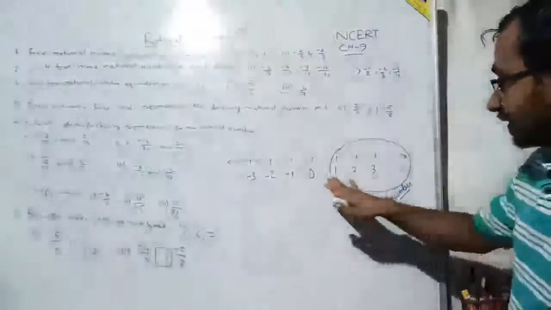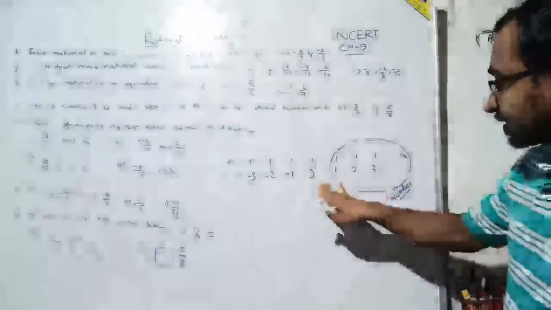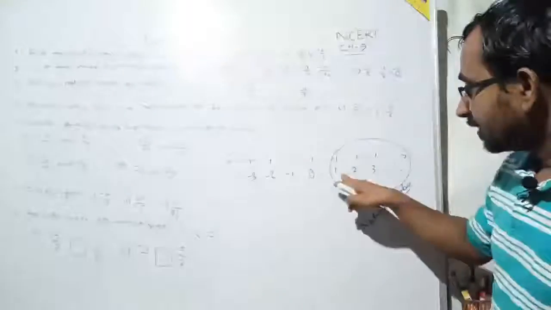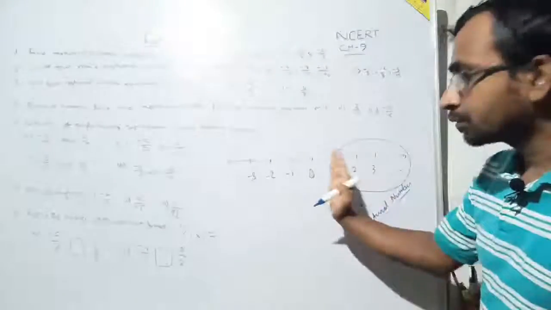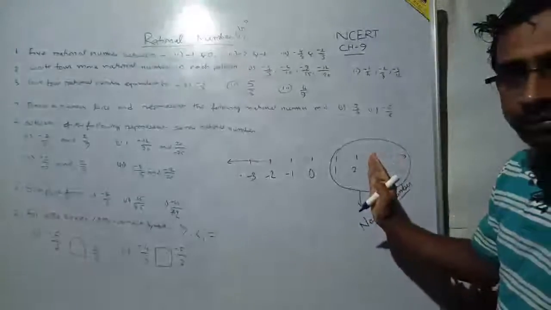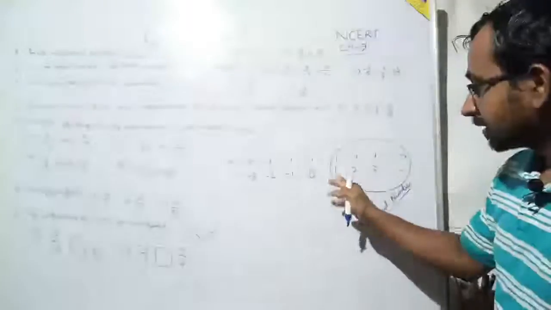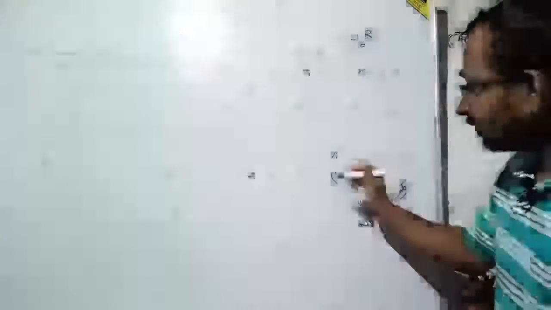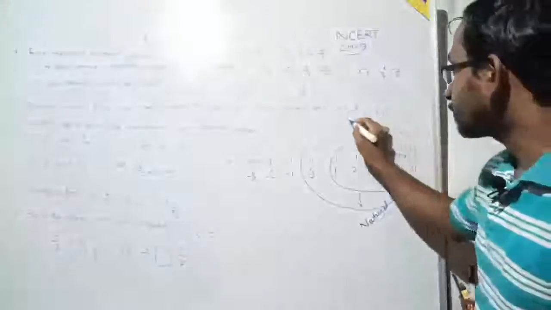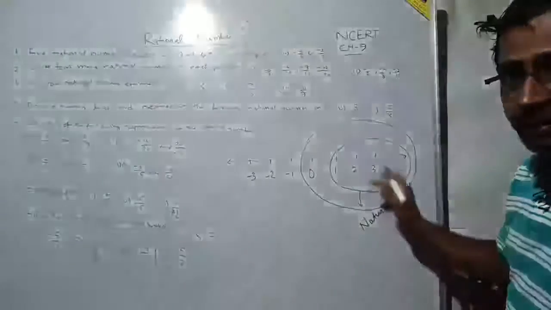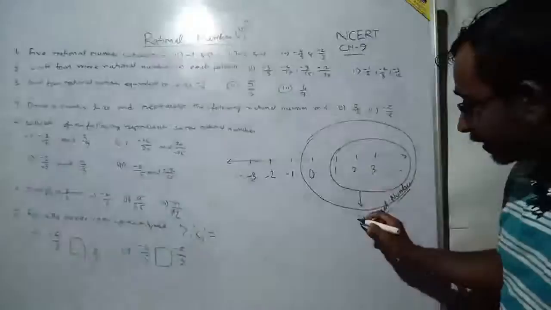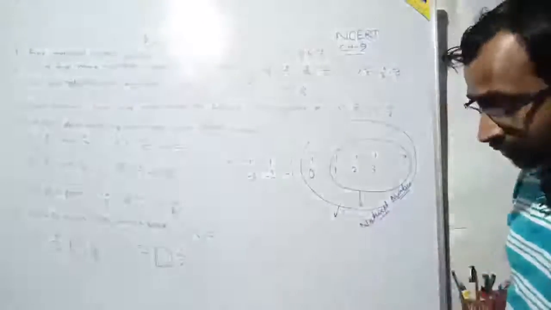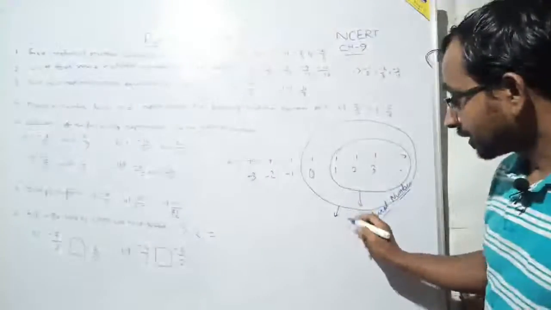See, if I start from 1, then it's called what? Natural number. And here you can see 0 is excluded. 0 is excluded, but this started from 1. So if I include 0 and take this entire region on the right side of this number line, then it is called what? Write in the comment section. What is the name of that?